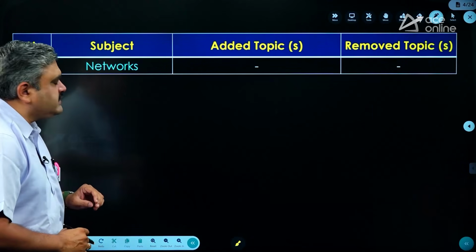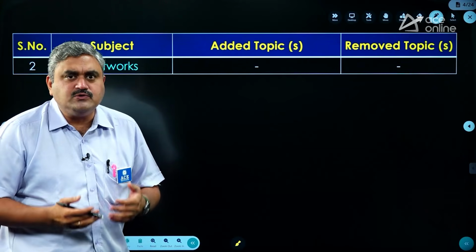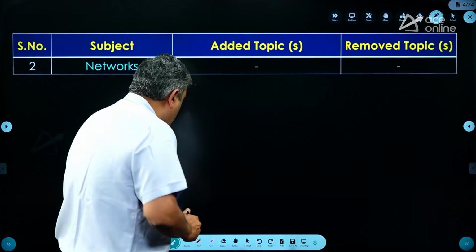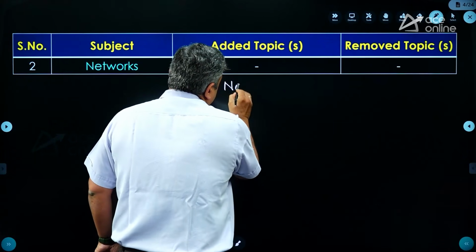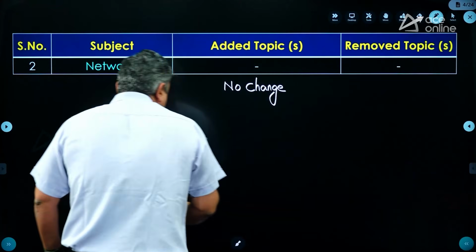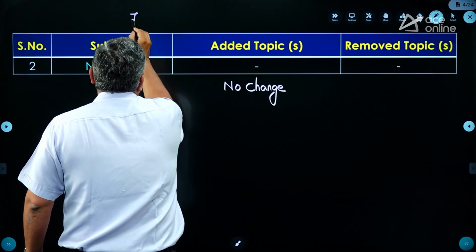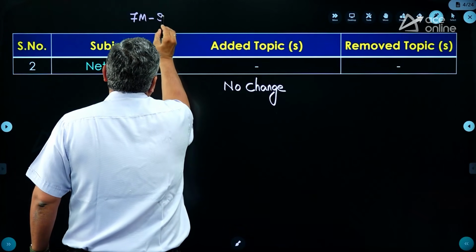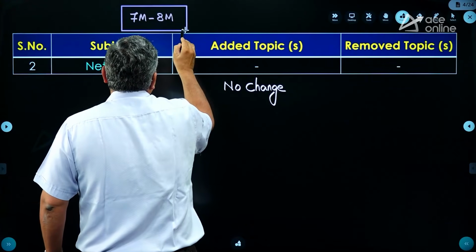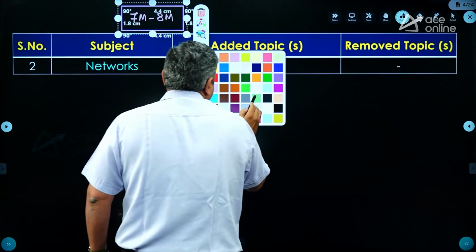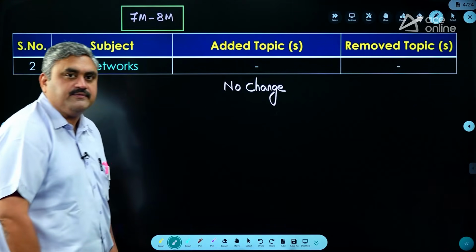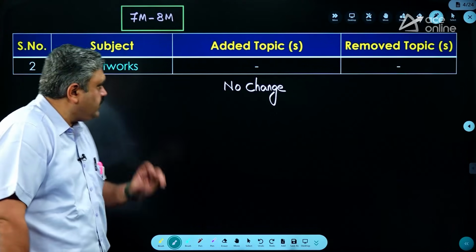The next part is network theory, network analysis, electric circuits. You may call it by different names, but the thing is the same. There is nothing new, no change. So it is as it is. The weightage for this topic is around 7 marks to 8 marks in your GATE examination. I am telling you the general weightage, an average of the last 4 or 5 year papers. So that remains the same, no change at all.